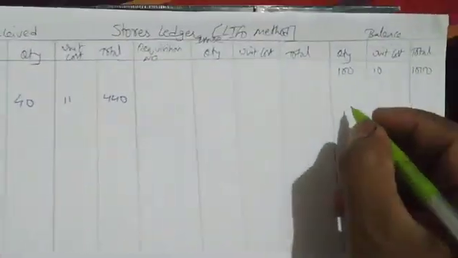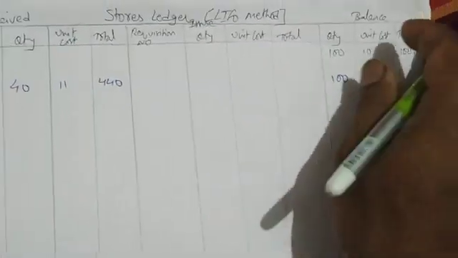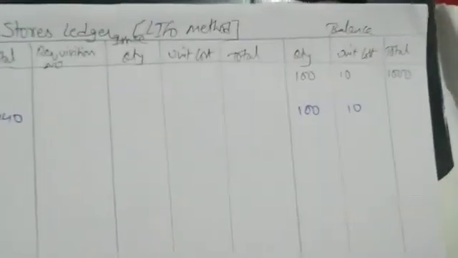The balance will be 100 at 10, 1,000, and 40 at 11, 440.